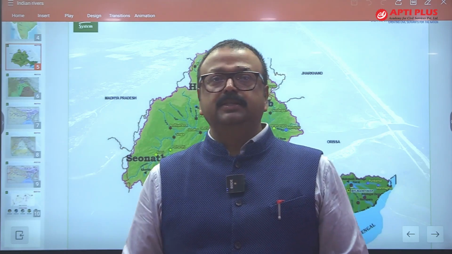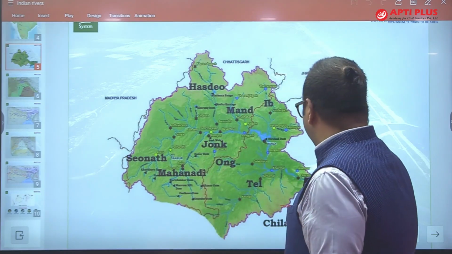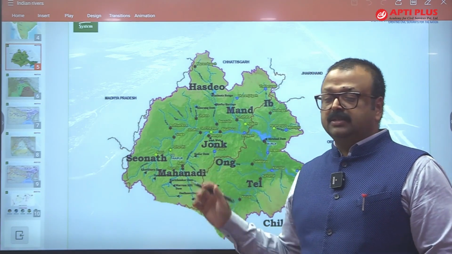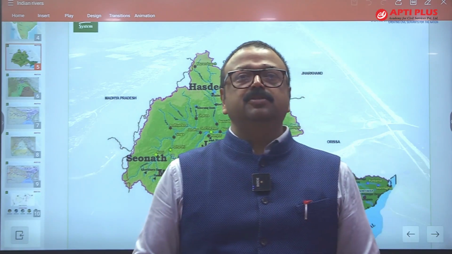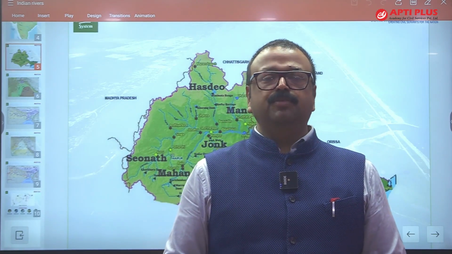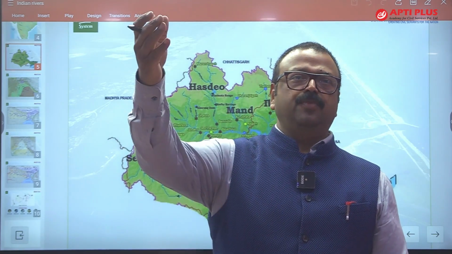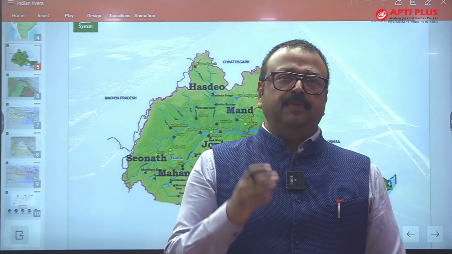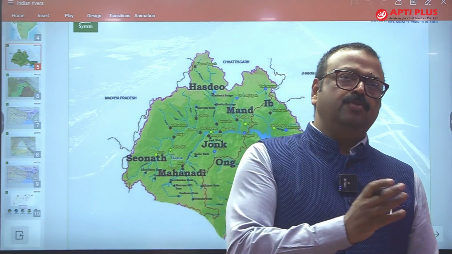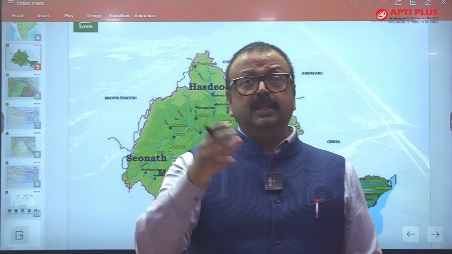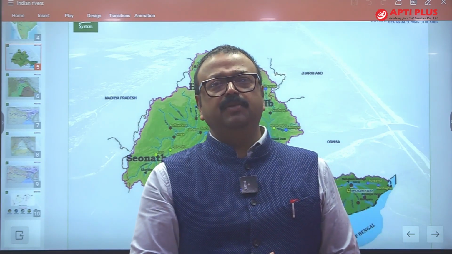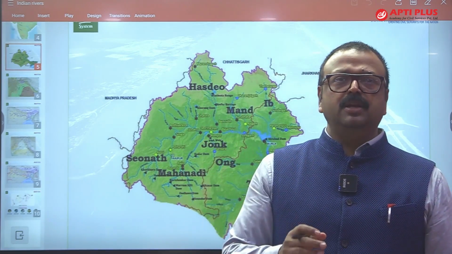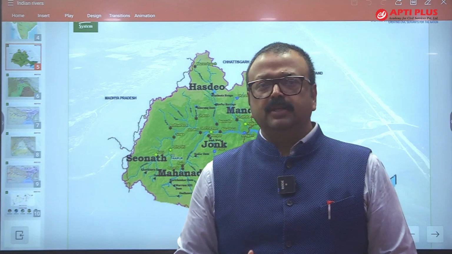Apart from it, this delta region also has National Waterway number 5, and this is also part of the national river linking project. We are going to divert the water of Farakka into Suvarnarekha, from Suvarnarekha to Mahanadi, and from Mahanadi to Godavari, to Krishna, to Kaveri. So this is the link which has been identified. We will discuss in the class in detail all those 16 peninsular links and 14 North